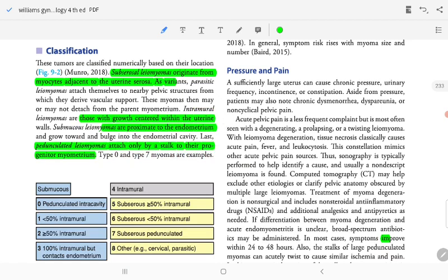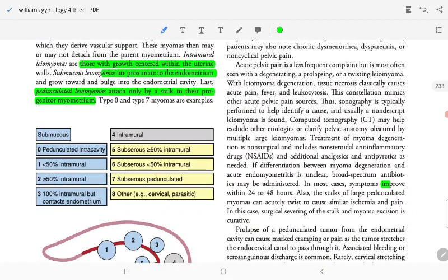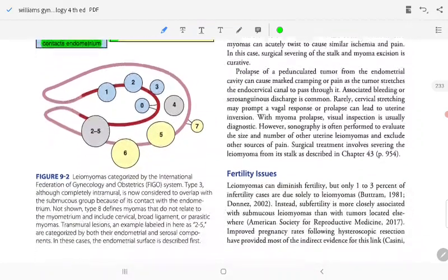Type 0 and 1 are examples of pedunculated, less than 50% intramural, more than 50% intramural. Type 3 is 100% intramural touching the endometrium. Type 4 is intramural, type 5 is subserous with more than 50% intramural, type 6 is subserous with less than 50% intramural, and type 6 subserous pedunculated. Type 7 is subserous pedunculated, and type 8 is other: cervical and parasitic fibroid.